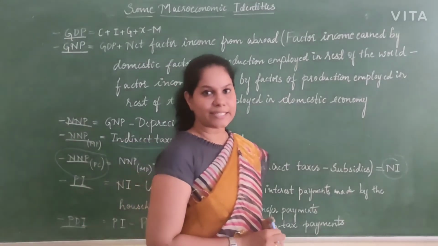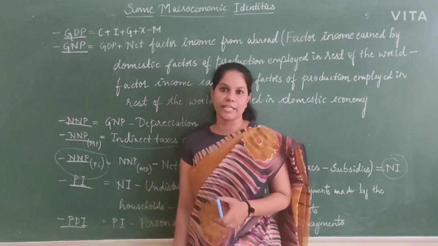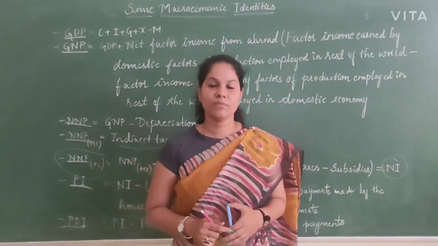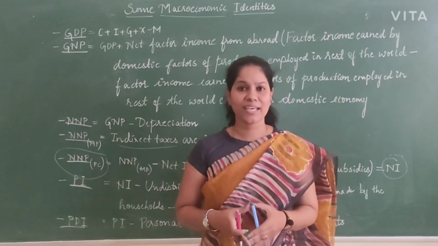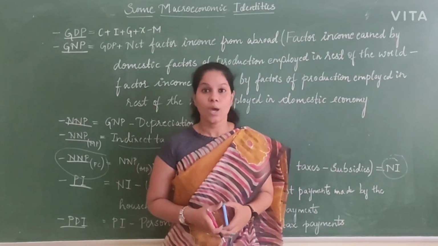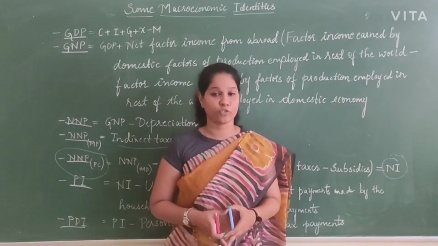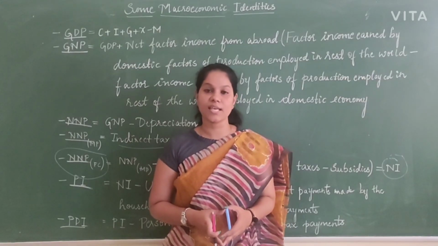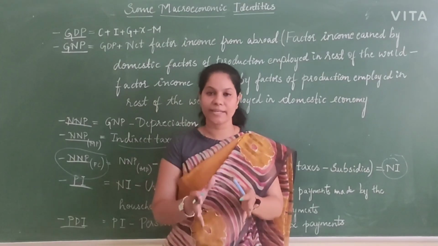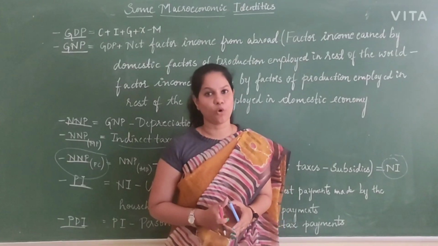On the other side, the last concept we have is PDI, personal disposable income. What is personal disposable income? When I get income, can I spend all of it on any of my things? No, it is not possible. Whenever I get income, I have to pay taxes, I have to pay fees, and so many other things to the government. If I deduct that, exactly the money which is kept only for my consumption will be called personal disposable income.